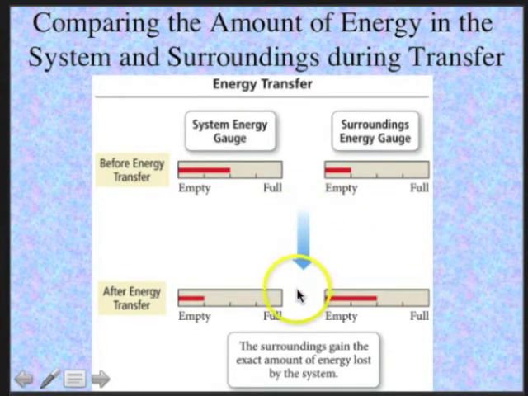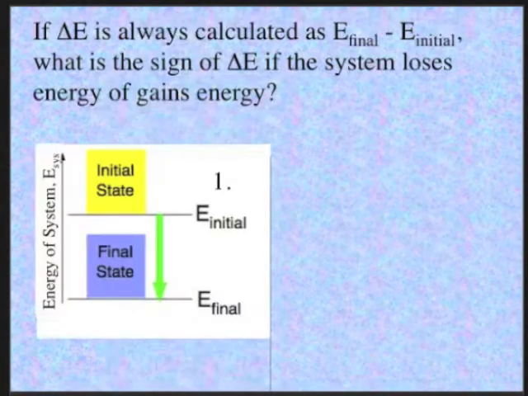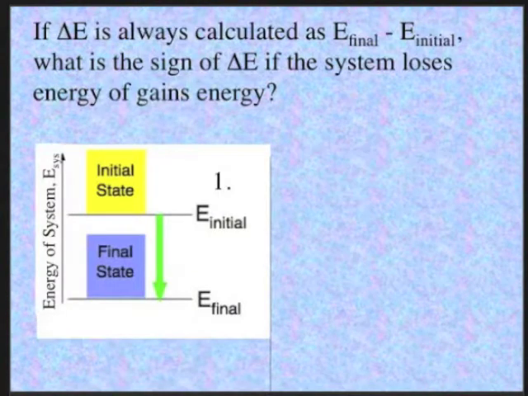And then there's a change, and we see that the system has lost 1/4 of its energy, but that the surroundings have gained that amount of energy. You see that? So that same amount of energy that was lost by the system has been gained by the surroundings.